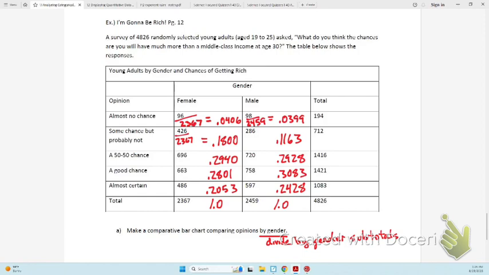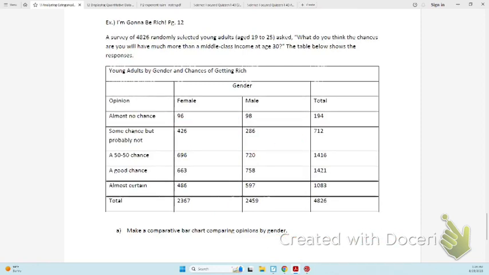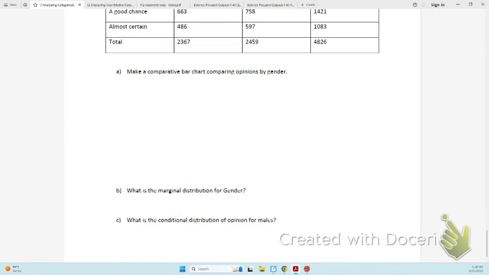Now you can make a bar chart off of that. So hopefully you have those written down. We're going to make our graph. If you're making a traditional comparative bar chart, since we are comparing opinions, I'm going to write opinions at the bottom.